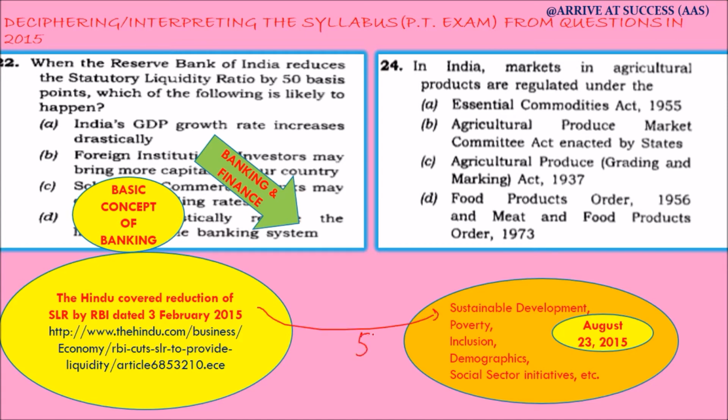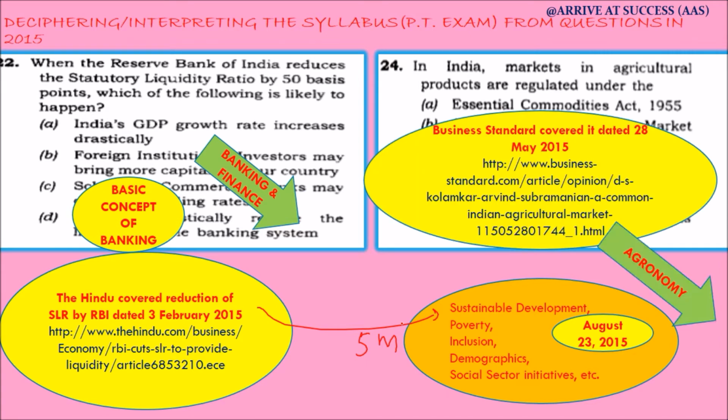The next question relates to the agricultural products regulation in India, and Business Standard covered it on 28th May 2015. Moreover, it relates to the agronomic topic, and we can say that this topic was very much in news around 3 months before the date of examination. The question regarding the agricultural products market is factual in nature, while the question on SLR is very much conceptual.